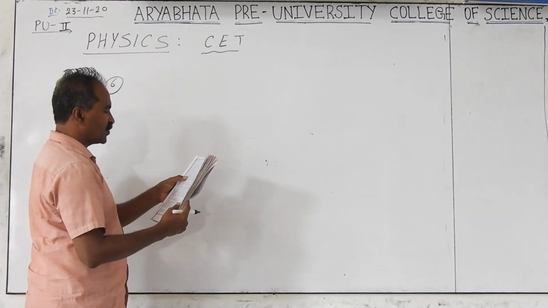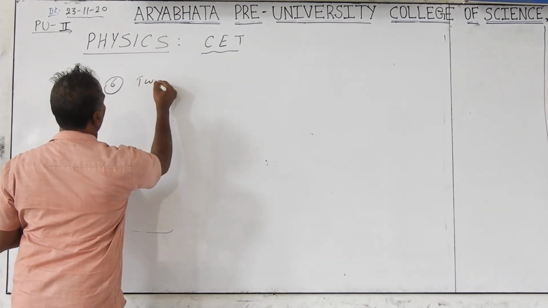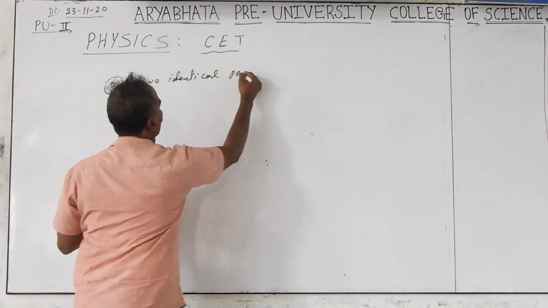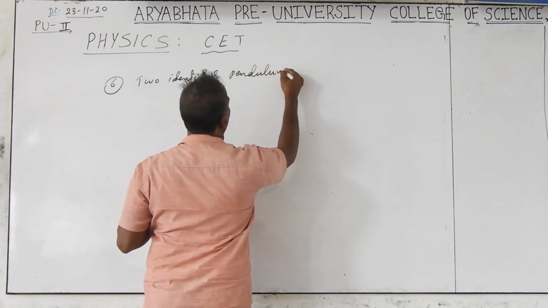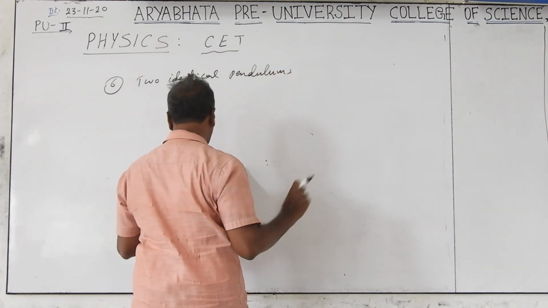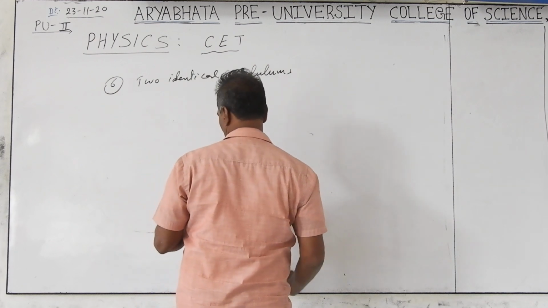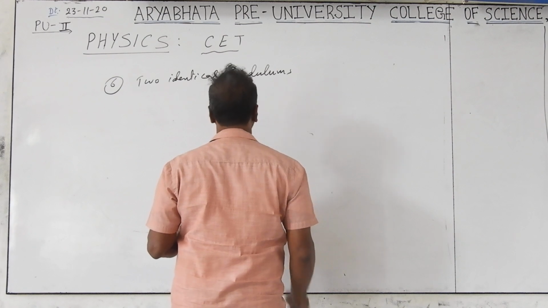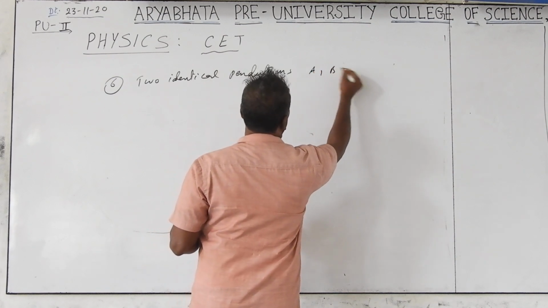Sixth question. Two identical pendulums. Identical means the same mass of the ball, and the same length of the pendulum also. A and B are suspended from the same point.